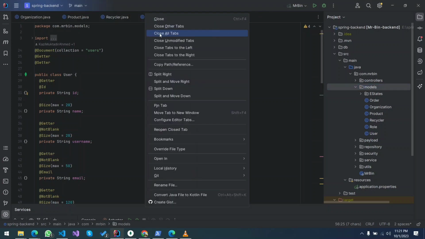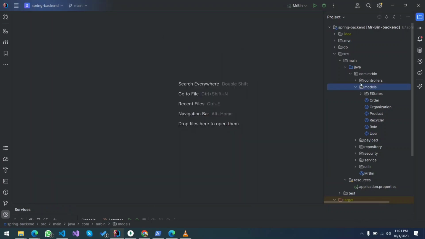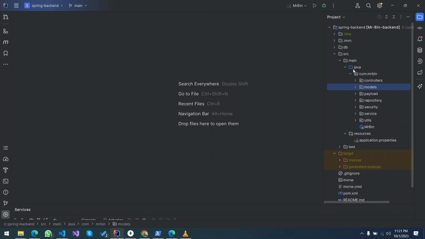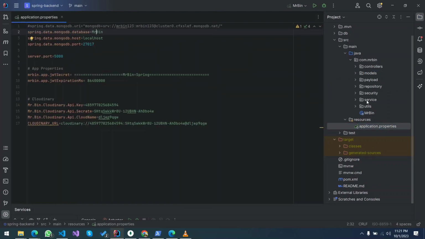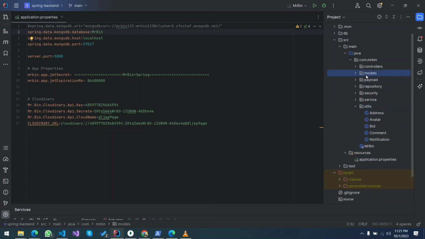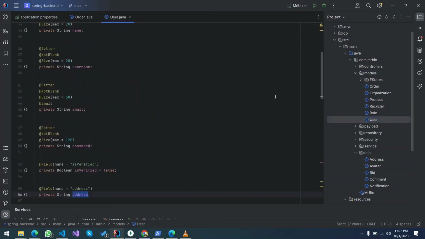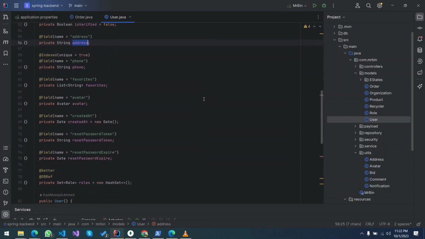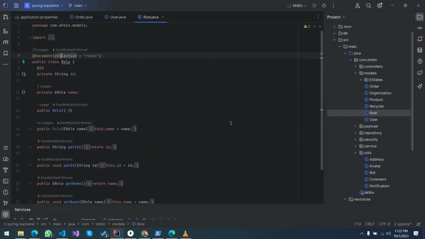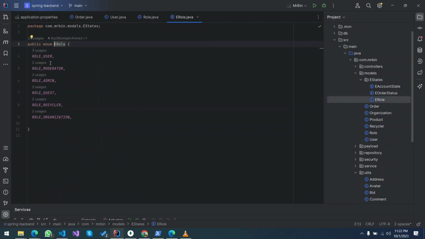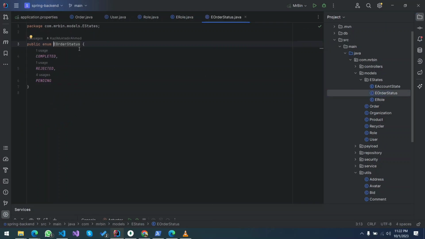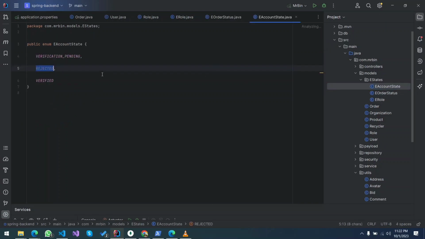So this is our backend for the project of Mr. Bin, where we are using pom.xml for our necessary build files. There's the application properties file. This is the model class. There is a model for every type of entity that we are using. There is a role, also enums, which are fixed over here. For example, for user, we have the following states. There is a status for the order. There is an account status as well.